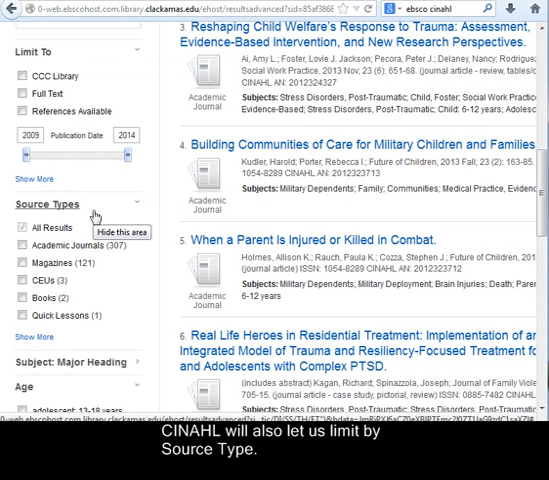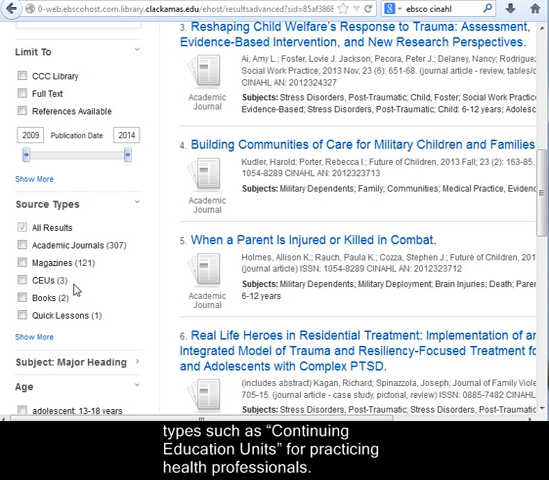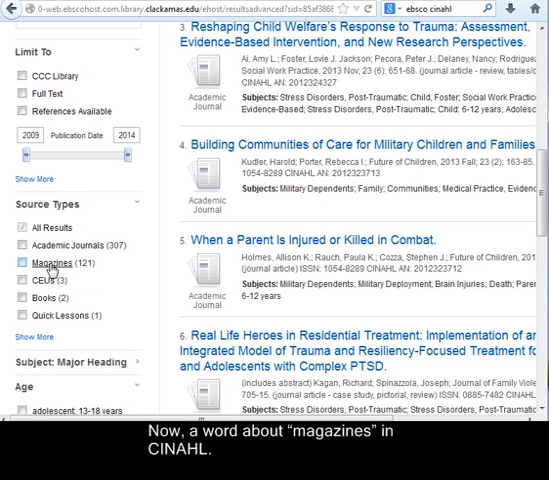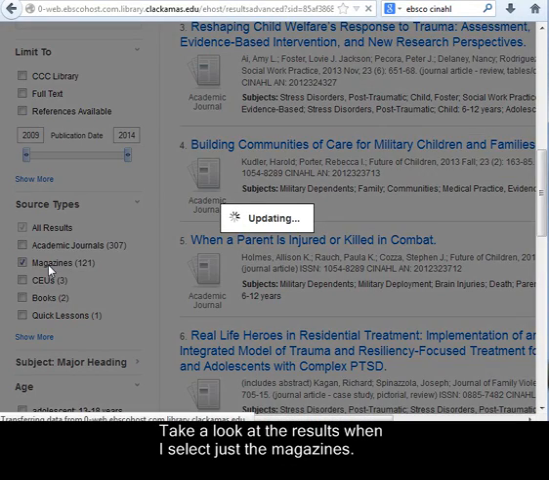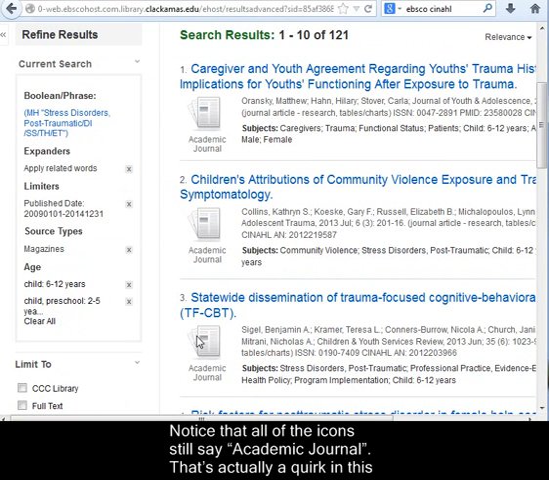CINAHL will also let us limit by source type. Notice that along with academic journals and magazines, CINAHL includes some special source types such as continuing education units for practicing health professionals. Now, a word about magazines in CINAHL. Take a look at the results when I select just the magazines. Notice that all of the icons still say academic journal.